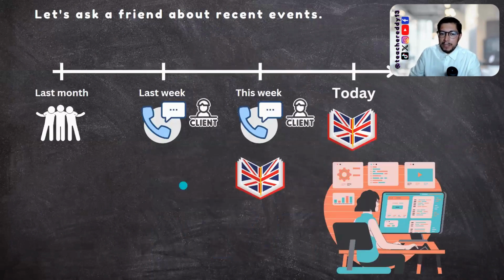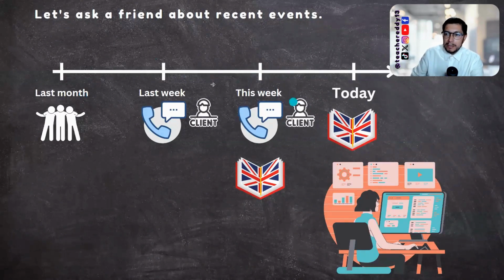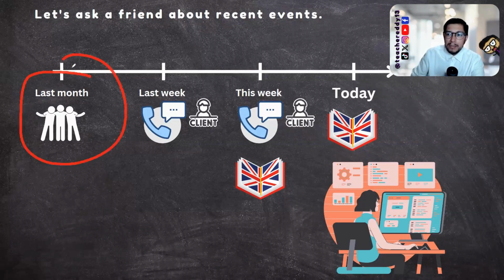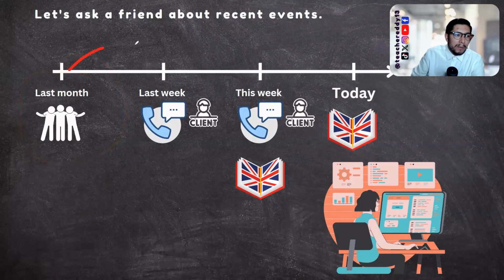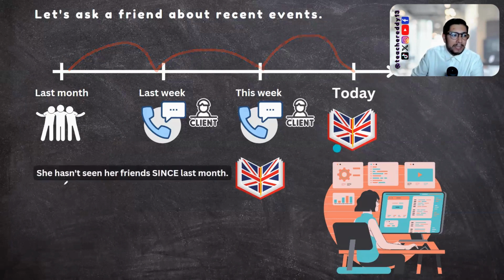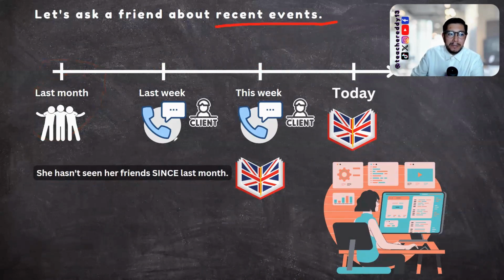Let me show you an example over here. Here we have Sue. Look at her. And here we have some of her recent activities since last month. So look at the graphic, look at the pictures, and answer my questions. Tell me, did Sue see her friends last month? Yes, right? She saw her friends last month. What about last week? No. This week? No. Today? No. So in this case, we can say that she hasn't seen her friends since last month. Check, in this case, we talk about a recent event, but a negative recent event. She hasn't seen her friends since last month.